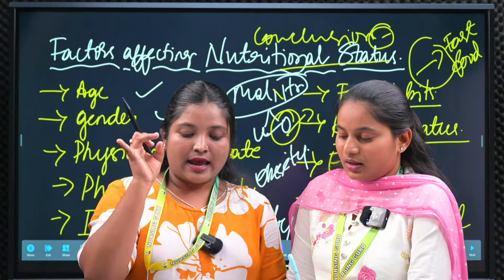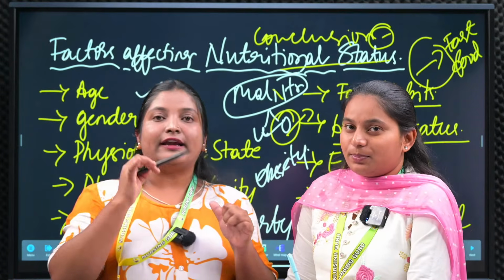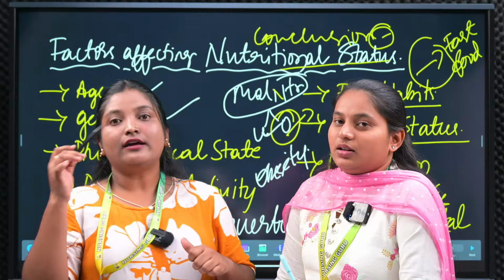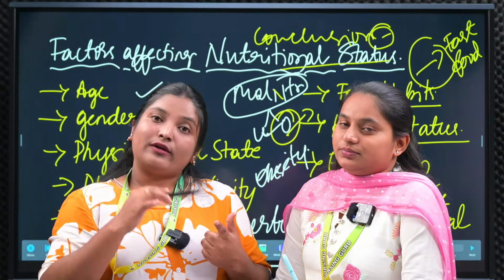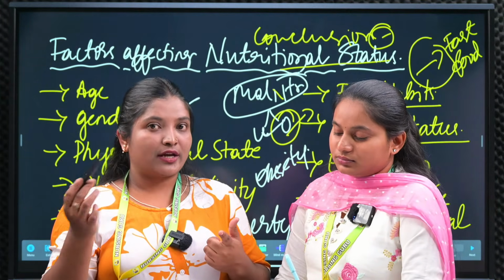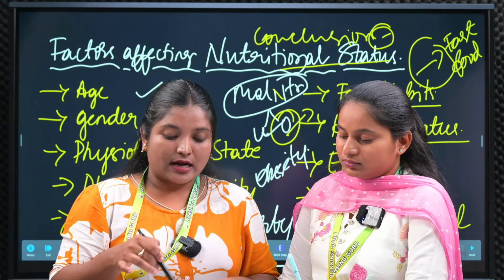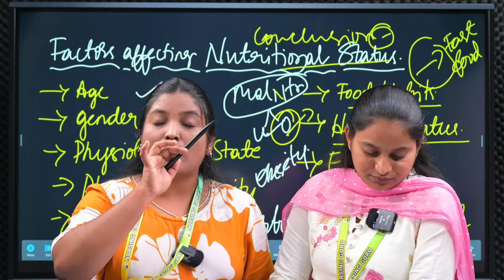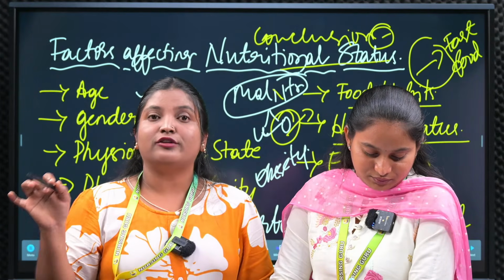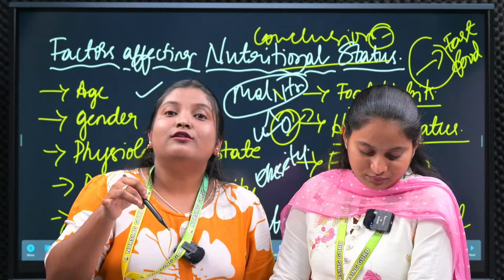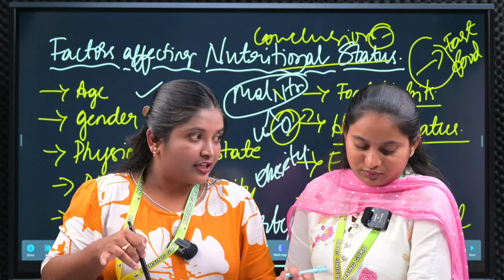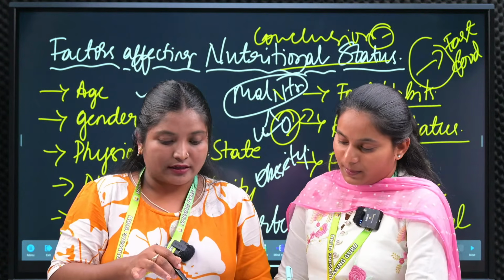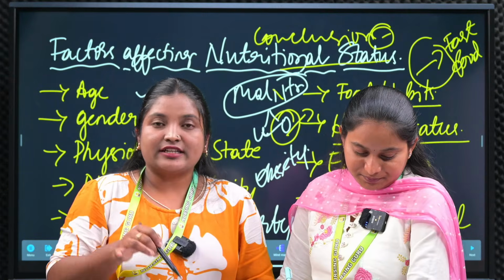Classify proteins, and protein energy malnutrition. Under that, undernutrition, and we have overweight. Overweight means obesity. The next one is undernutrition, protein energy malnutrition. You completely study that topic: protein energy malnutrition is due to the lower intake of nutrition that will cause it. So that is the low protein energy malnutrition.